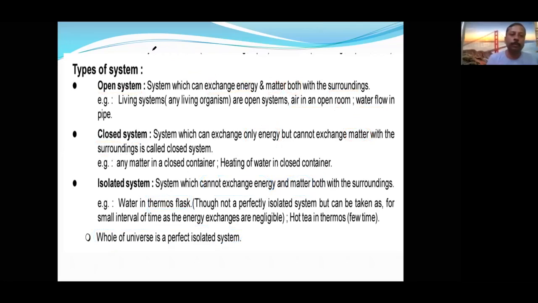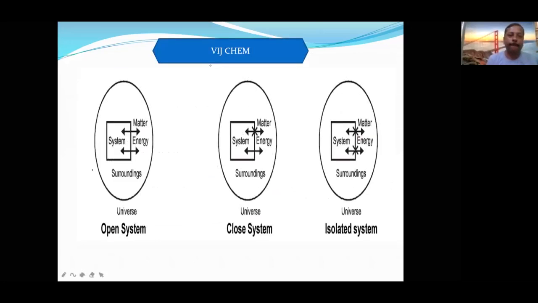So this is the complete explanation by Wijchem. See here, this is system and this is surrounding. Matter can be exchanged, energy can be exchanged. So this is called an open system. This is surrounding, this is system. Double arrow means heat can come into the system, heat can go out from the system. Going out means it is going into the surroundings. Understood? Now let us take the closed system.